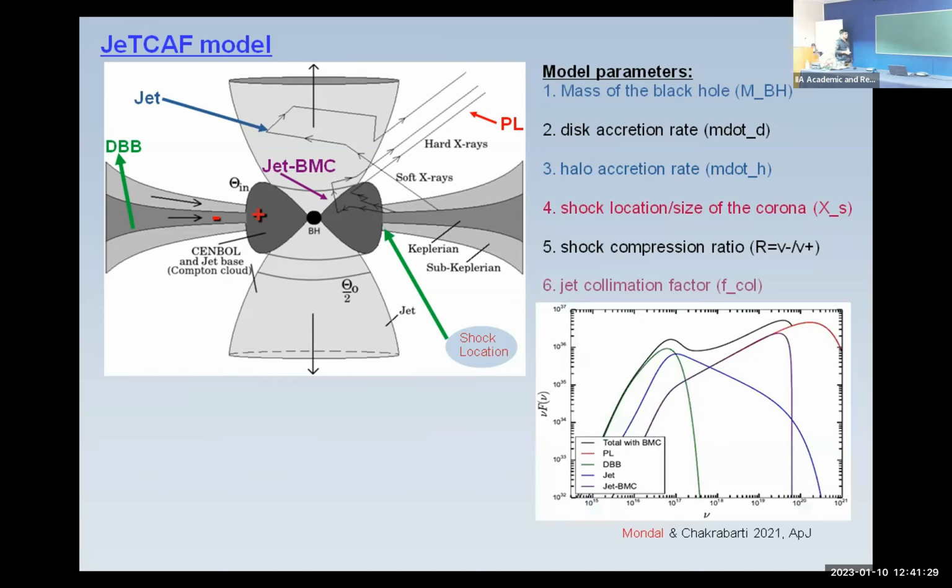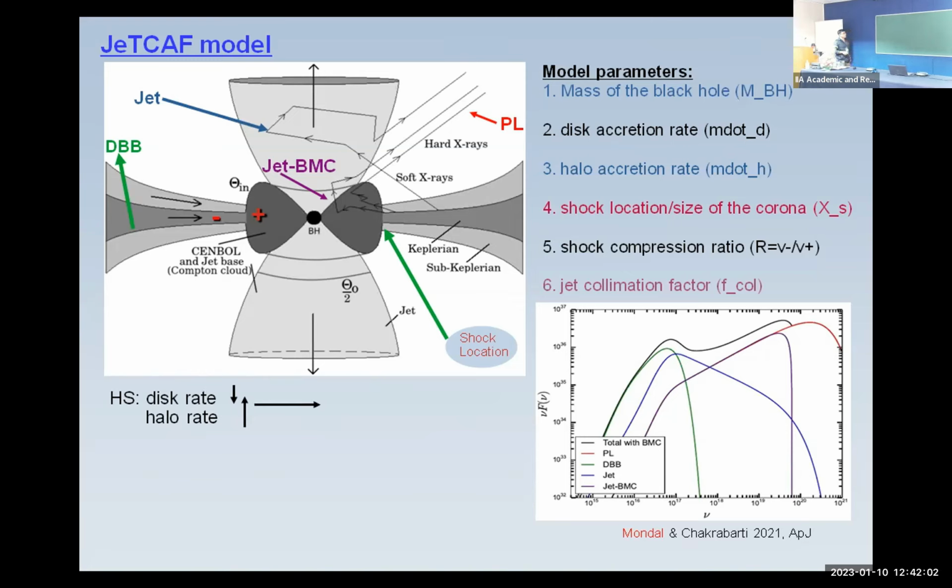So this is the spectrum coming out from this model. Different components have the same color here. This is the pure black body, the multicolored black body. At the shoulder of the black body, you can see scattering of these photons by the jet. And there is a Compton hump above 10 keV, which is because of the scattering of these photons by the jet electrons.